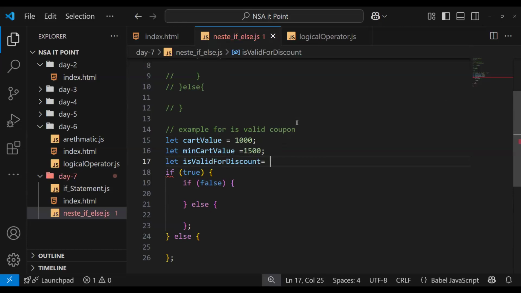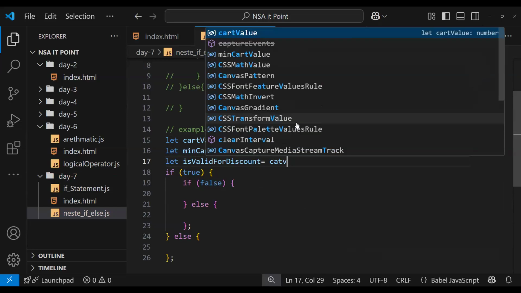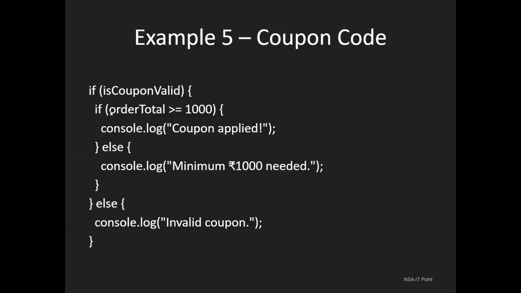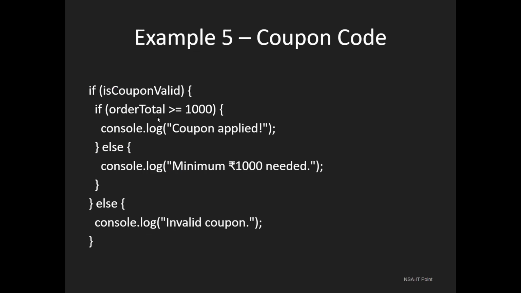Let's see how to create it. Cart value should be greater than or equal to the minimum cart value. Okay, it's not creating a proper example. Let me check once. I created a complicated one. Order value greater than, sorry, order value. Yeah, this one will make sense. Let's see just this one first.